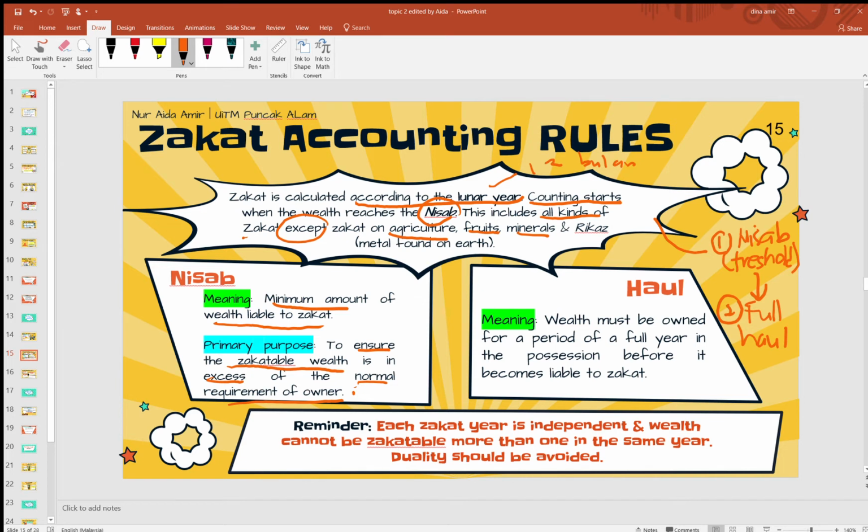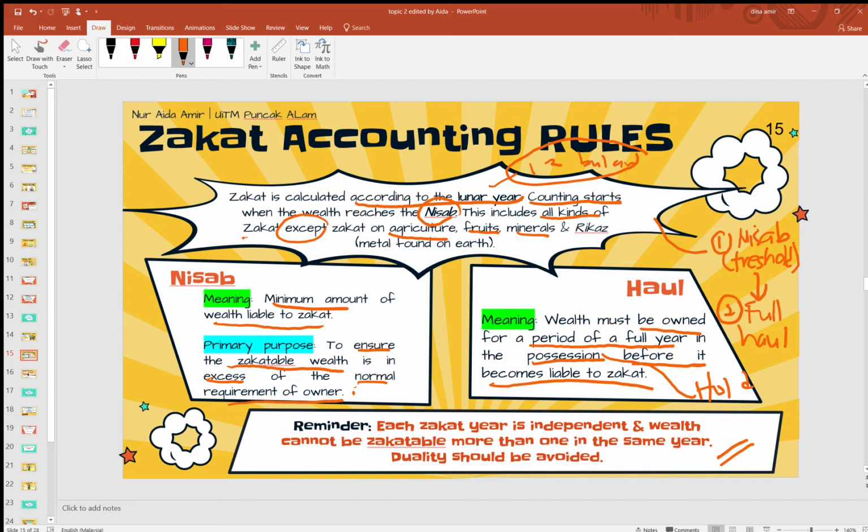Okay, the wealth must be owned for a period of a full year. Full year maksudnya 12 bulan in the possessions before it becomes liable to zakat. You need to, possession ni you hold lah. Hold the harta for a full year, in a lunar year. Alright, so reminder here, I have put a reminder here. Each zakat year is independent and wealth cannot be zakatable more than once in the same year.